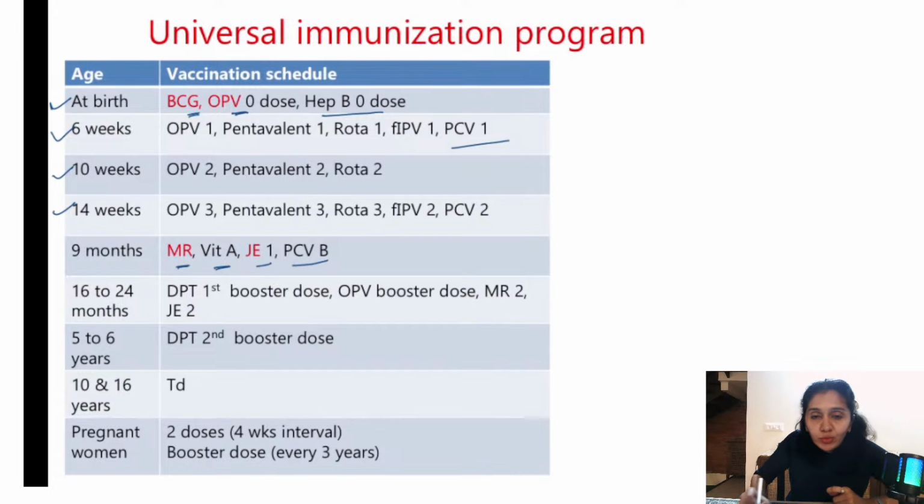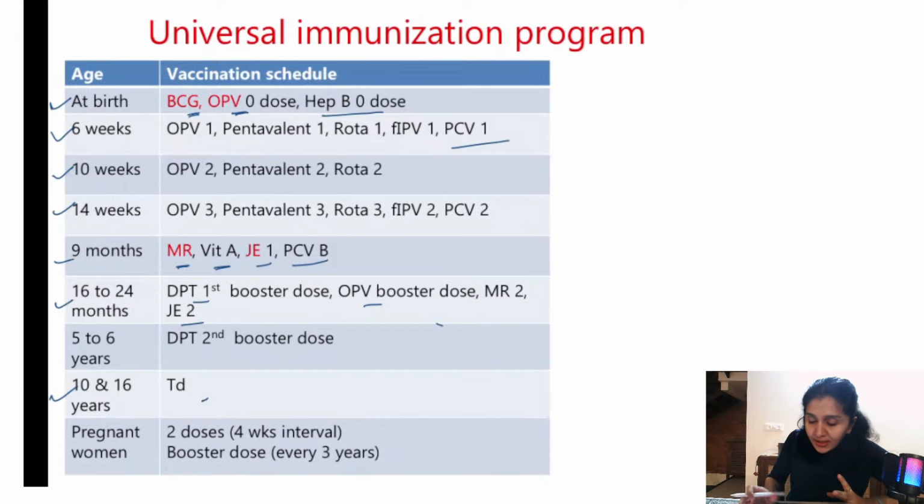And pneumococcal vaccine booster dose is given at 9th month. 16 to 24 months can also be called the booster month because we are giving all the booster doses like DPT, OPV, MR and JE. Alright. At 5 to 6 years we give the DPT second booster dose, and at 10 and 16 years we give TD, right?